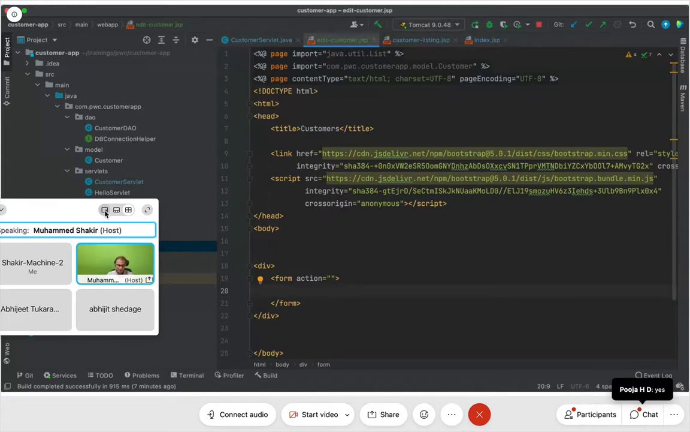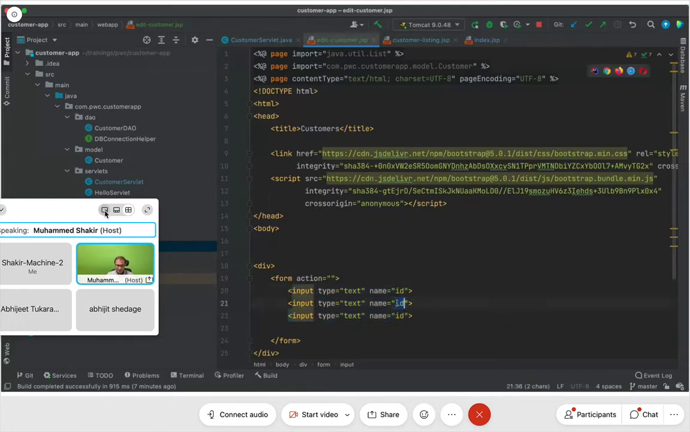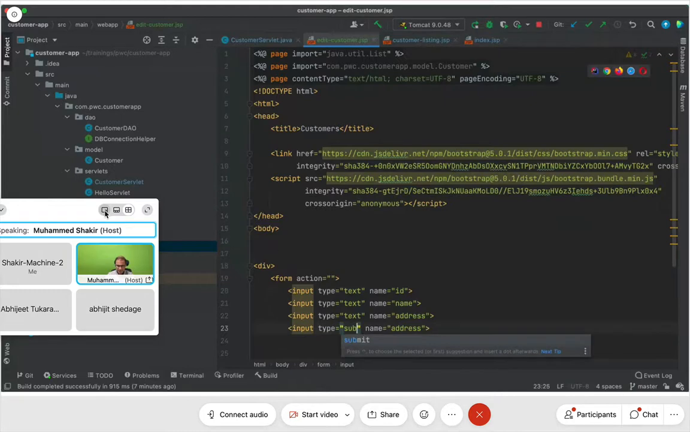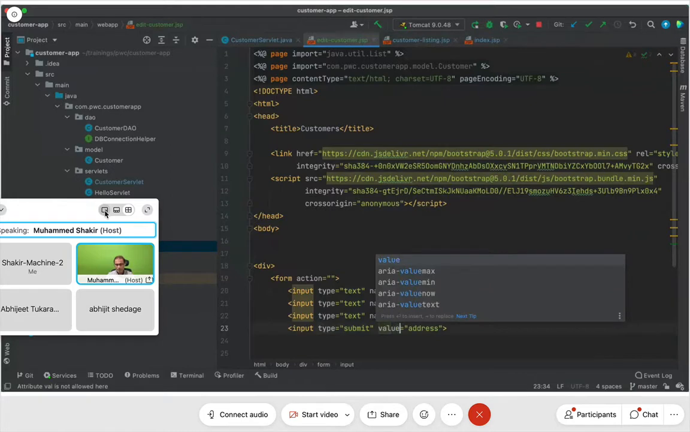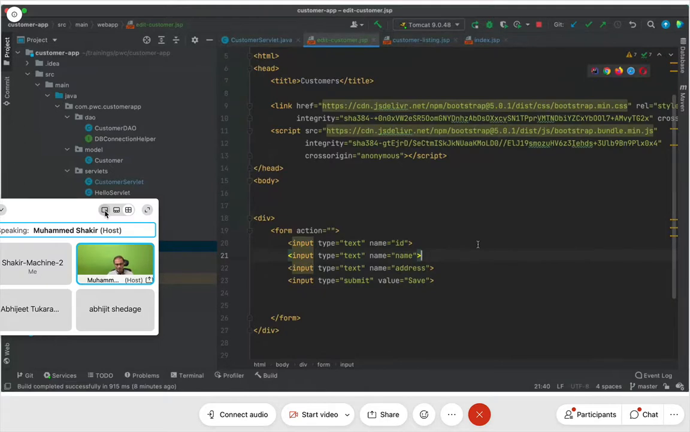So for now I'll say input, so that I don't focus on Bootstrap much. I'll say input, type is equal to text, but name is equal to ID. Then again type is equal to text, name is equal to name, and here it will be equal to address. Then again type is equal to submit, and the value will be equal to save. So see, it's a simple HTML form that I have created, with action equal to nothing for now, but this is my edit customer.jsp, this is a form.